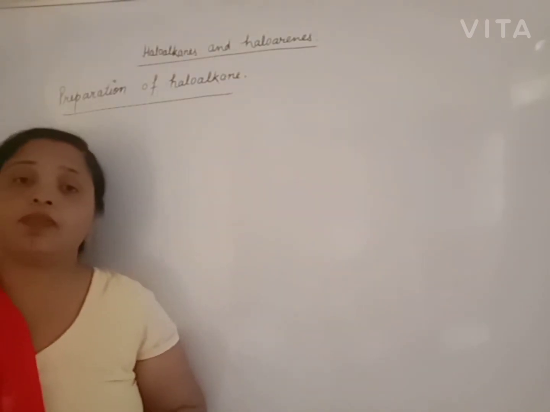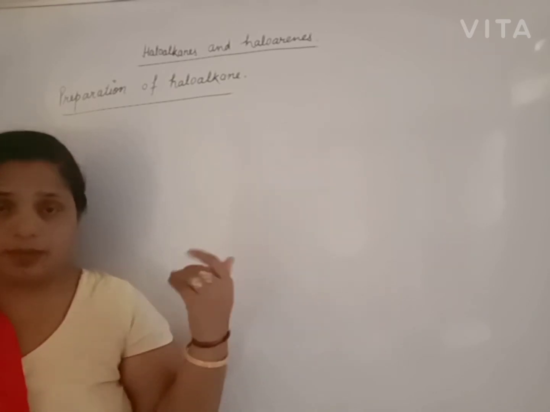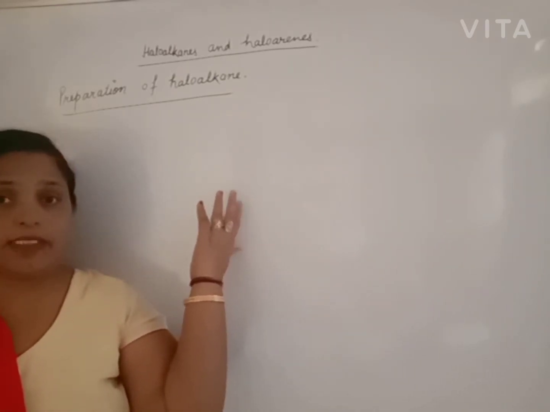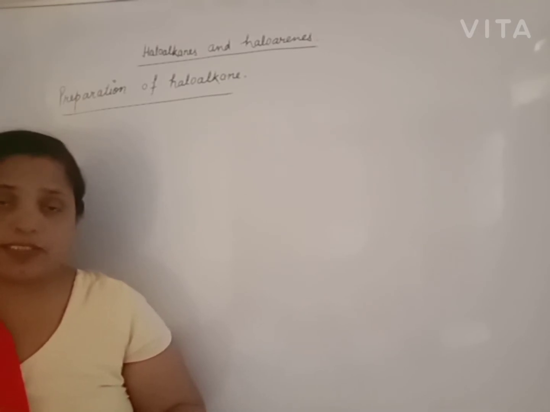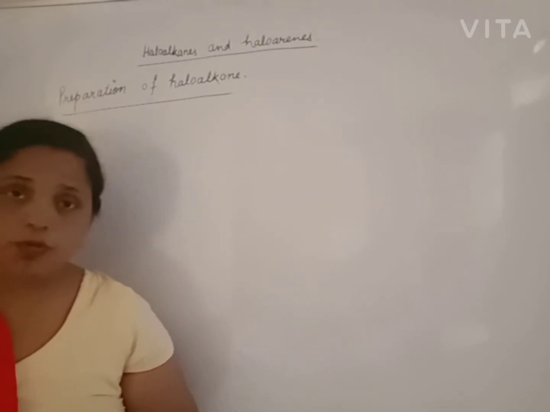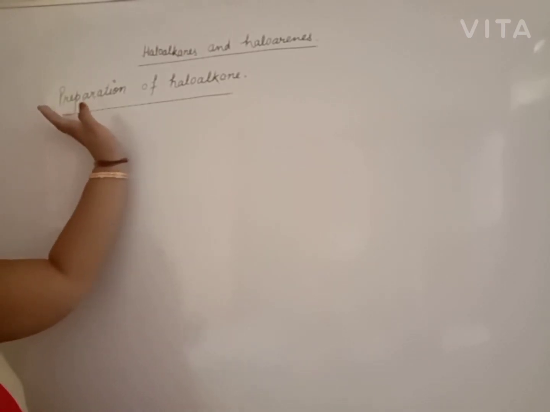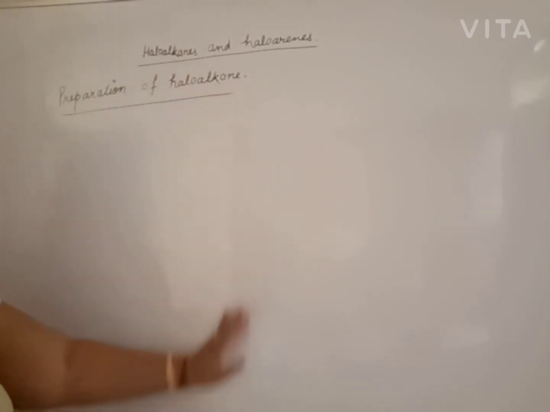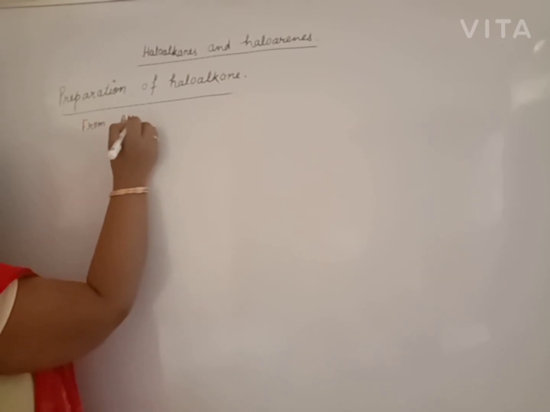If you already remember some name reactions from 11th class, beta, these are also necessary for us. You may use the same reactions in 12th also. First of all, we will prepare haloalkane from alkane.